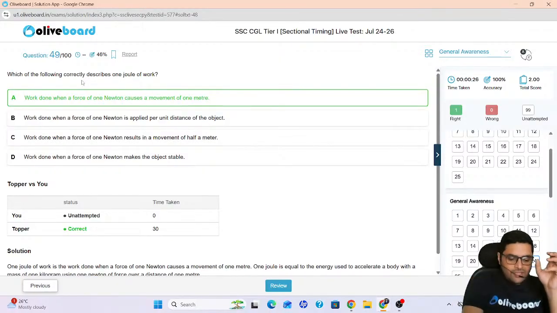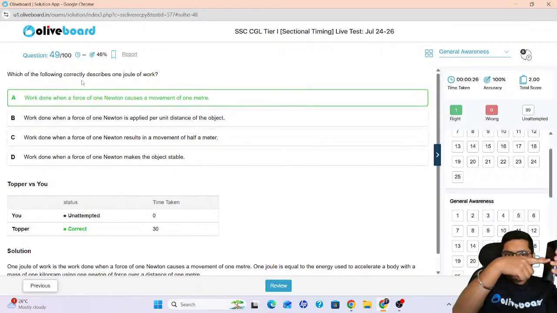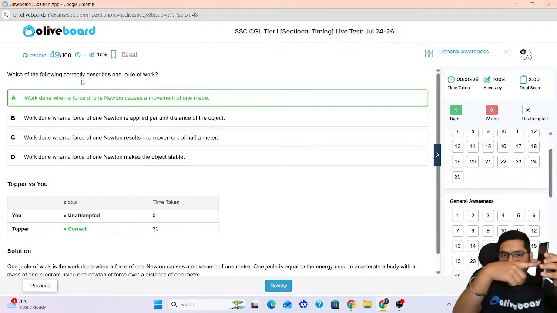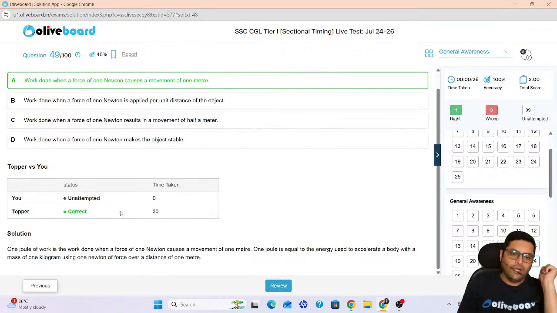Suppose this phone is there. I apply a force of 1 Newton and I move it by 1 meter. Then 1 joule of work is said to be done. Okay, so it is just basic. If you remember the formula also, you can do it. Are we clear? Hope we are clear.